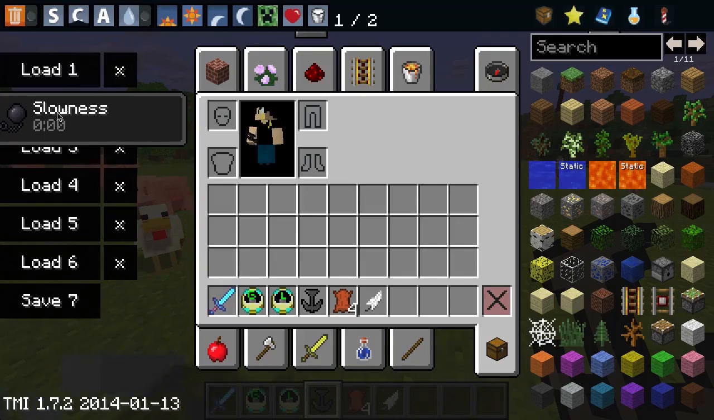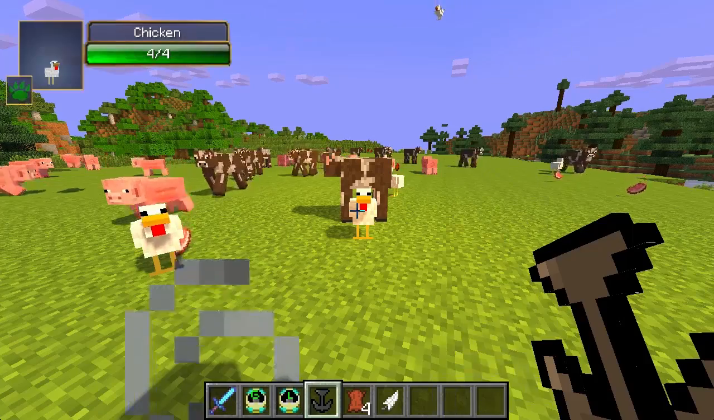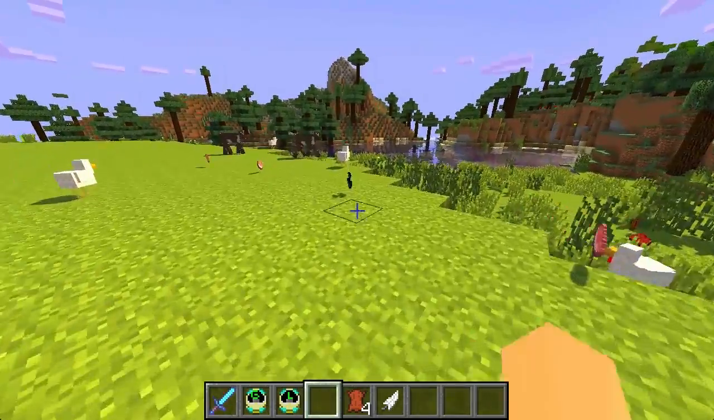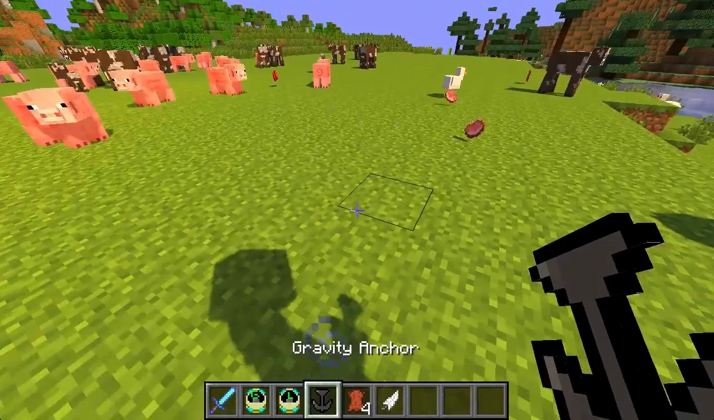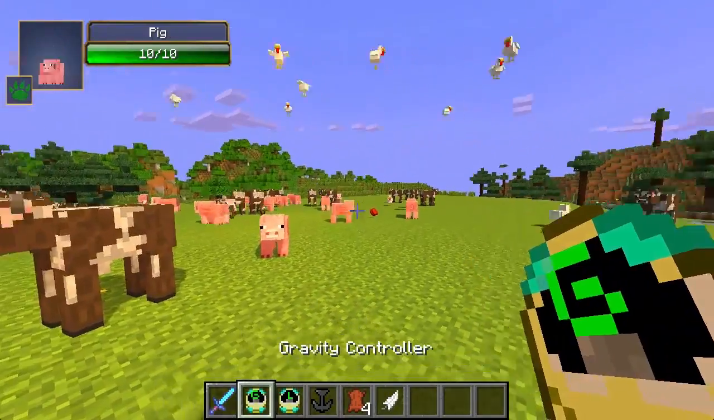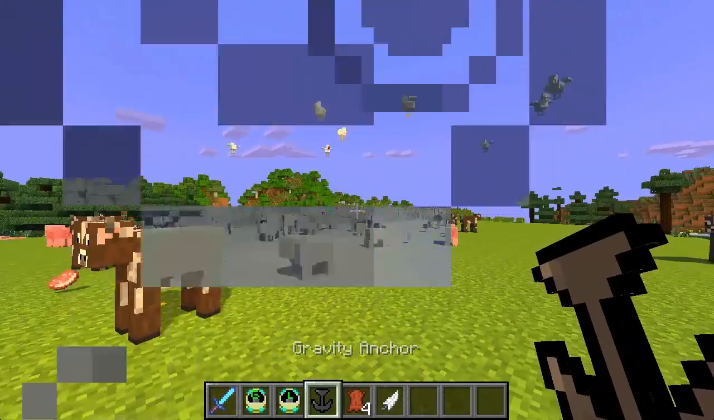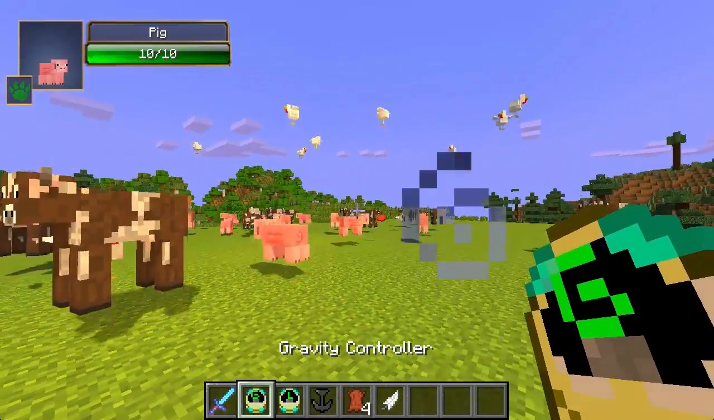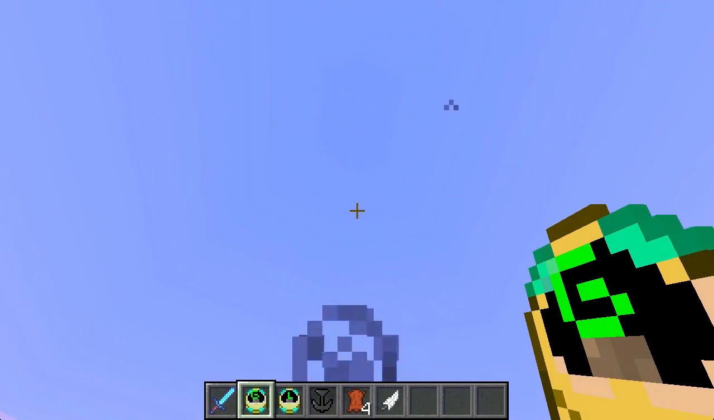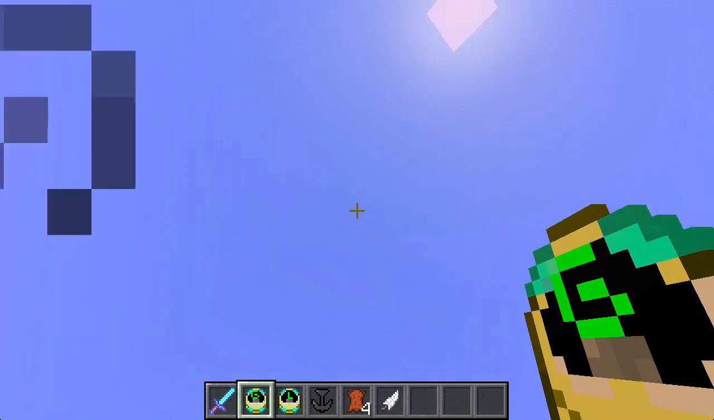It also gives you a permanent slowness effect whenever you have it in your inventory. And if we throw it out, as you can see, our slowness effect is gone. And if we pick it up again, we have our slowness effect back. So let me demonstrate this by turning on the gravity controller with the gravity anchor in my inventory, and let's see what happens. Look at that, all the mobs just go flying up in the air. We turn it off again, all the mobs fall back down.